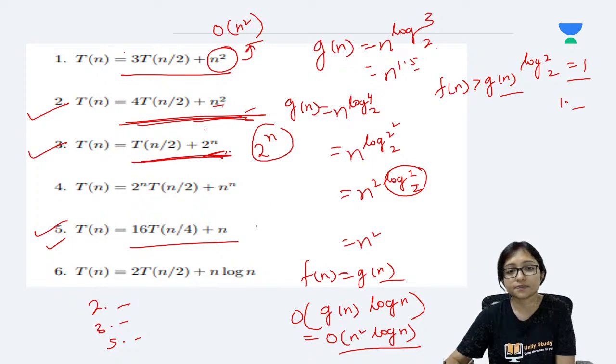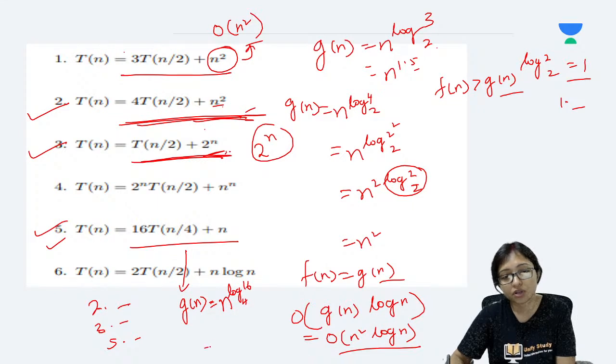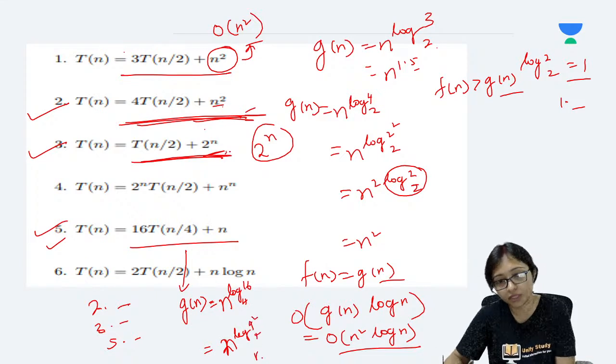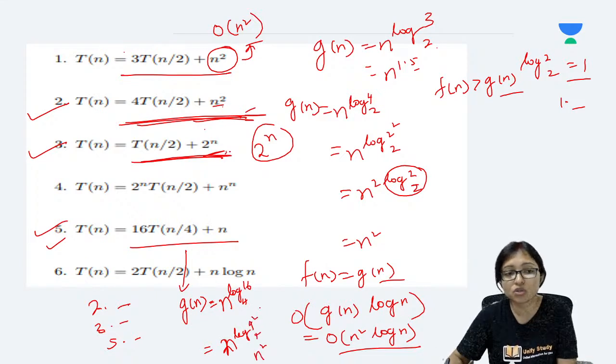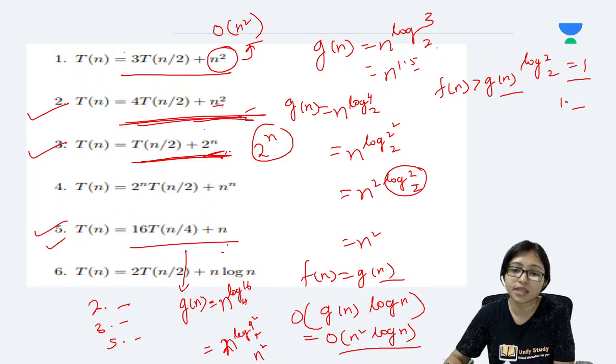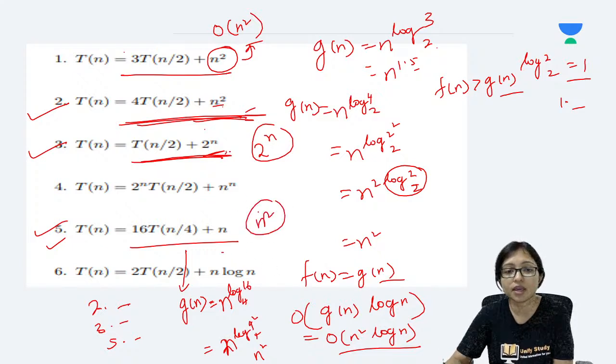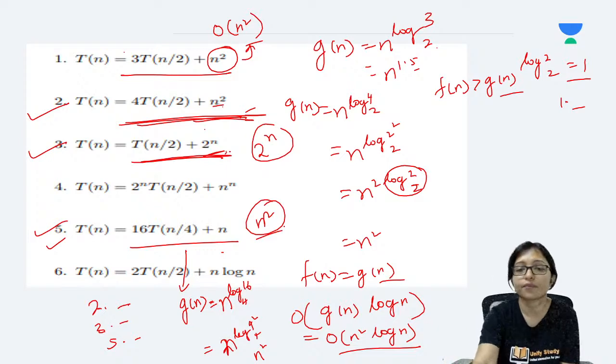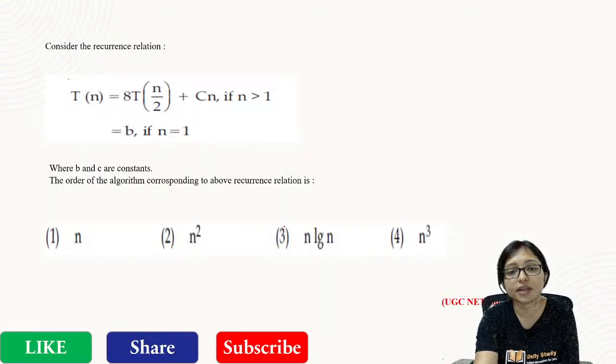Fifth one is Gn equals n to the power log 16 base 4. That is, I can do n to the power log 4 square base 4, means it will be n square. So this is n square and this is n. So your answer will be n square. All of you are correct.